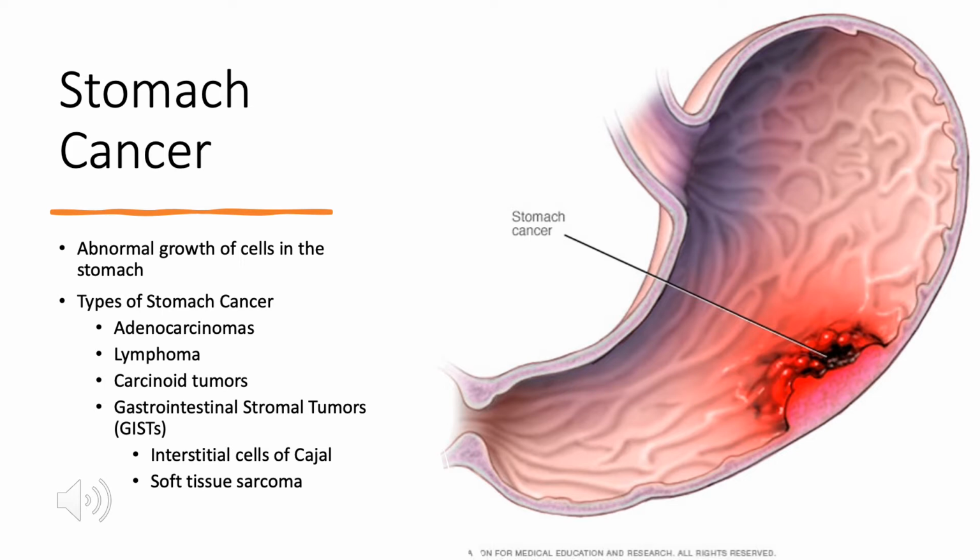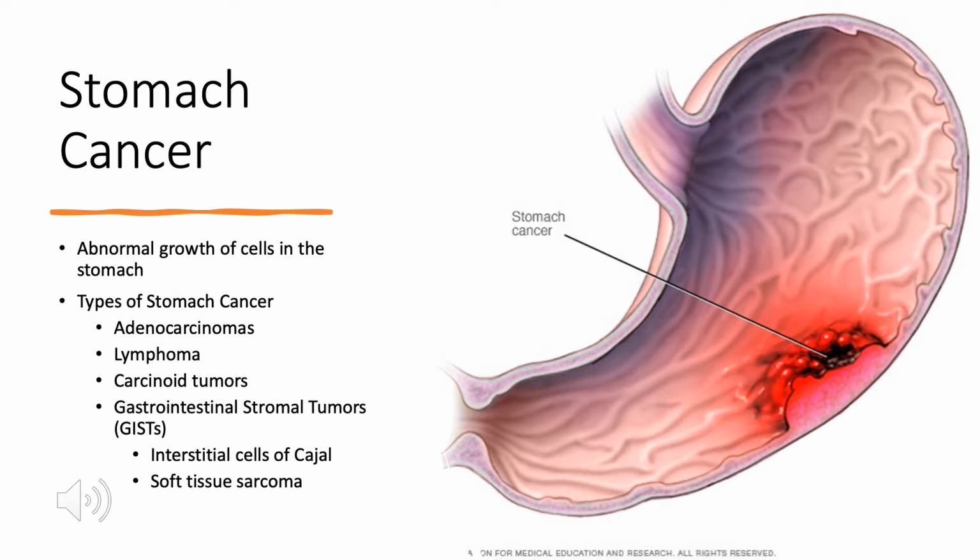Stomach cancer is an abnormal growth of cells in the stomach, which you can see in the figure that I have on the slide. In addition to that, there are different types of stomach cancers, like adenocarcinomas, lymphoma, gastrointestinal stromal tumors, which are called GISTs, and carcinoid tumors. GISTs are what I'm going to be focusing on throughout this PowerPoint. GISTs are soft tissue sarcomas that can be located in any part of the digestive system, and they're mostly found in the stomach and the small intestine.